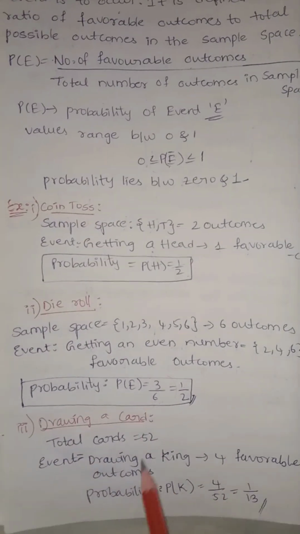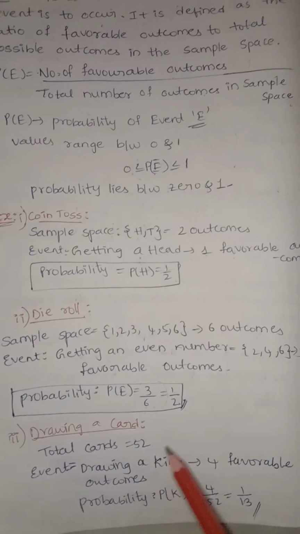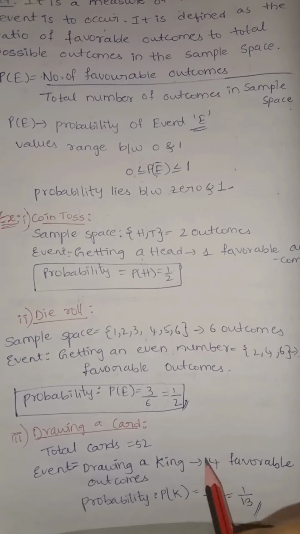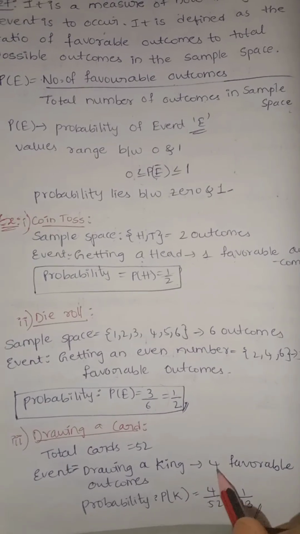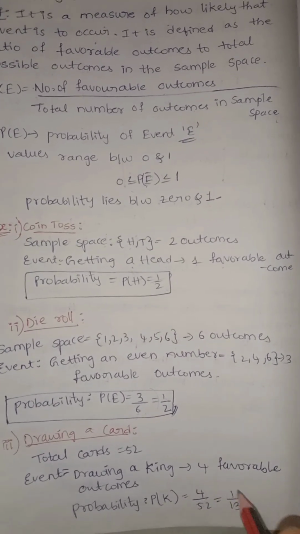Drawing a card. We have a total deck of 52 cards. In that we are drawing a king or queen. We have 4 cards favorable. For total outcomes we have 52 cards. By calculating we will get 1 by 13.